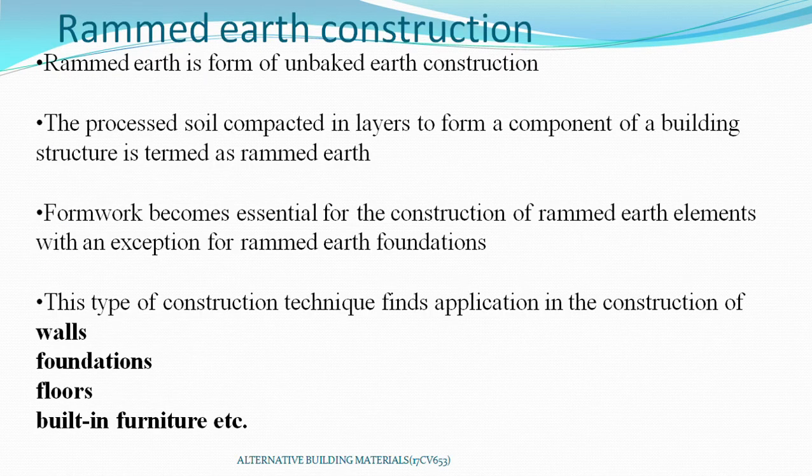So the next topic is rammed earth construction, which is included in your syllabus. Rammed earth is a form of unbaked earth construction. The main ingredient for rammed earth construction is soil, and you can add sand, clay and gravel. Nowadays we are using a small addition of cement, but in previous days clay acted as a glue. The processed soil compacted in layers to form a component of the building structure is termed rammed earth.